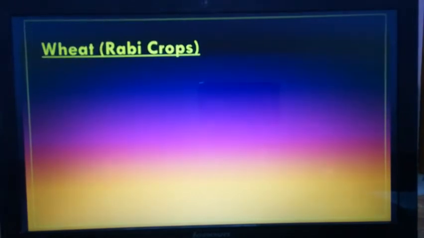The next topic is wheat, a rabi crop. We studied that rice is a tropical or subtropical crop. At the same time, in both the Kharif season and Rabi season, rice is produced. But wheat is a Rabi crop.